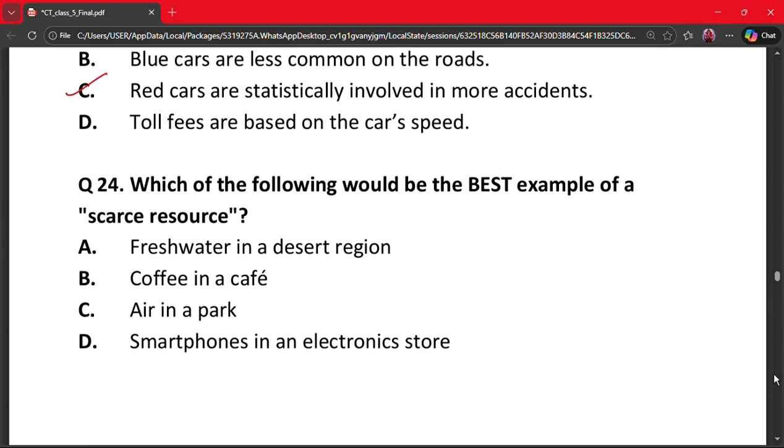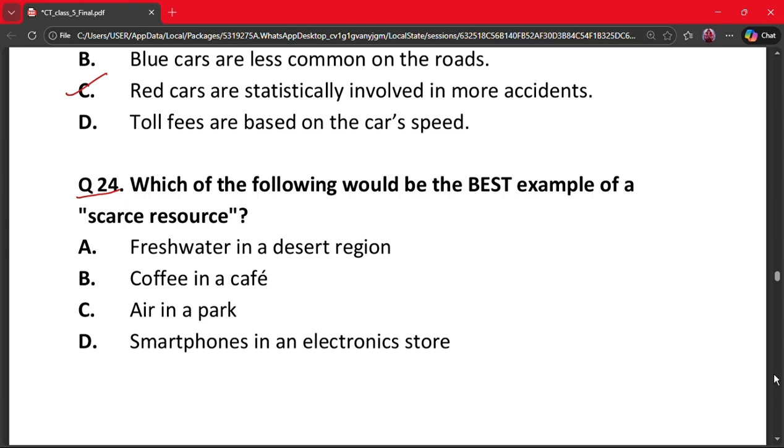Moving on to the next question, that is question number 24. Which of the following would be the best example of a scarce resource? A. Fresh water in a desert region. B. Coffee in a cafe. C. Air in a park. And D. Smartphones in an electronic store.